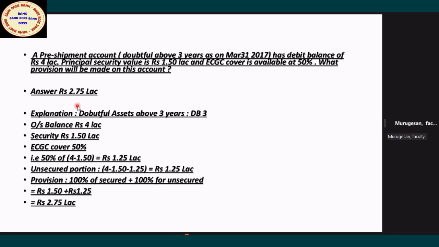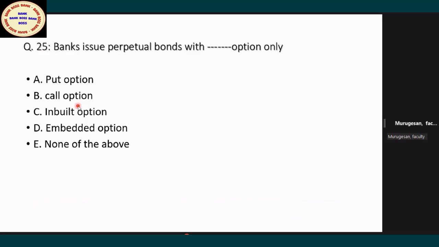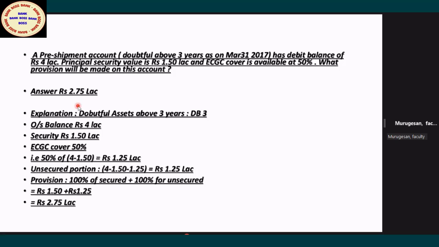Now somebody was asking for the previous slide, sir. Banks issue perpetual bonds with call option only. No put option will be given. They are asking only for screenshots, no need to explain. I'm not asking for the screenshot, madam, just to have a refresher. Very good. Now you come to the next question.